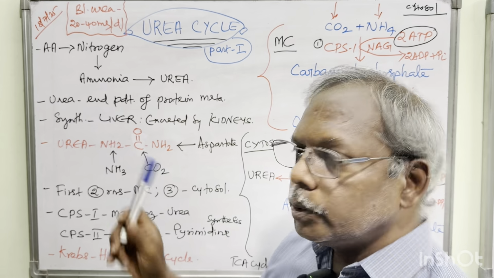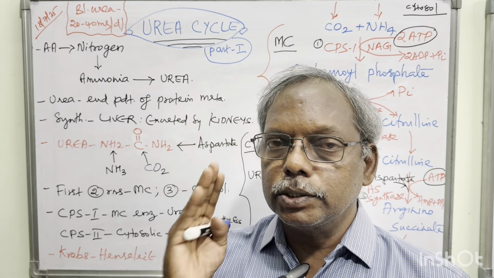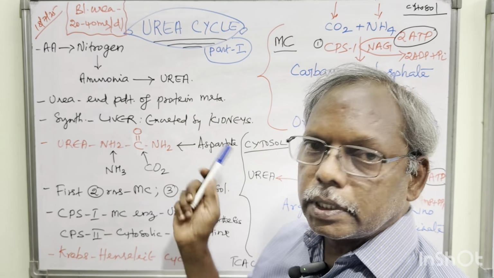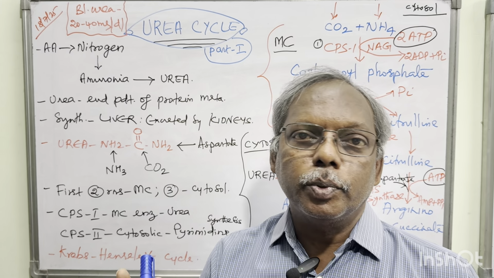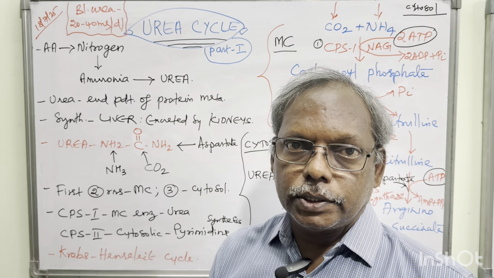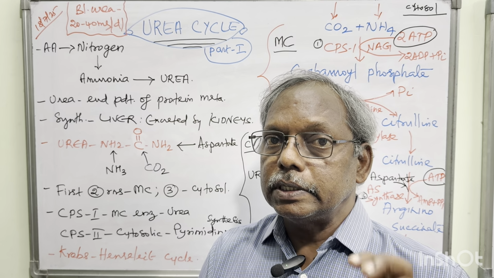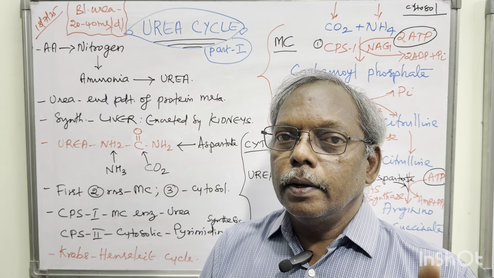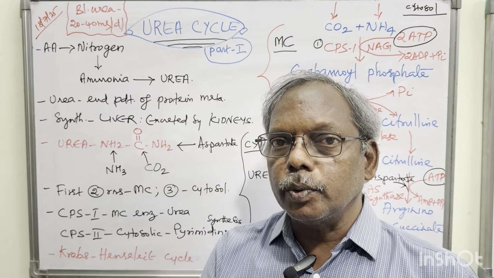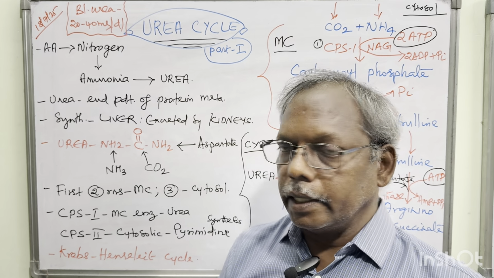Next, urea, you know the formula NH2-C=O-NH2, right? That is two amino groups and one carbon skeleton. These two amino groups are derived from two separate compounds: one is the amino acid aspartate, another one is ammonia, NH3. This is a very important MCQ. The urea formula has two amino groups, and these two are derived from different compounds. One is from aspartate, another one is from ammonia, right?